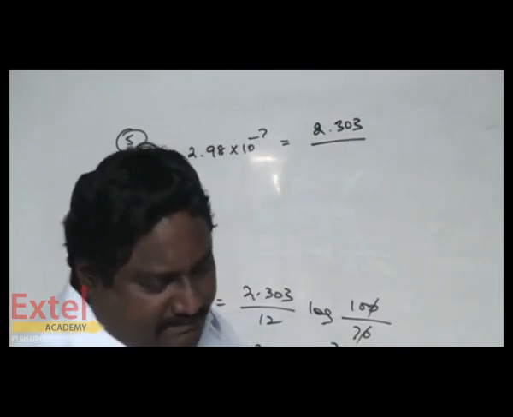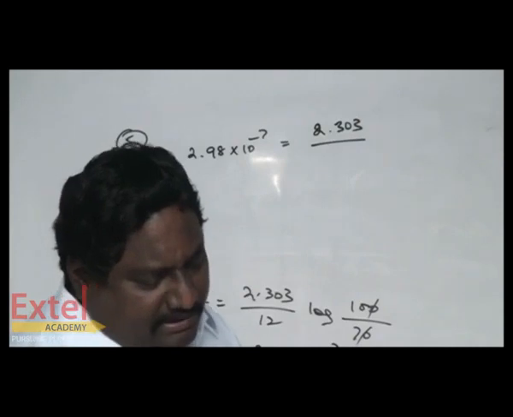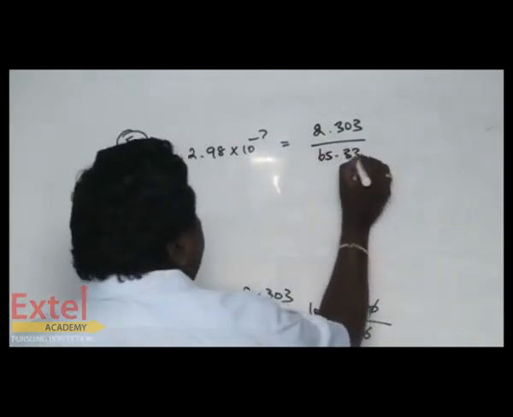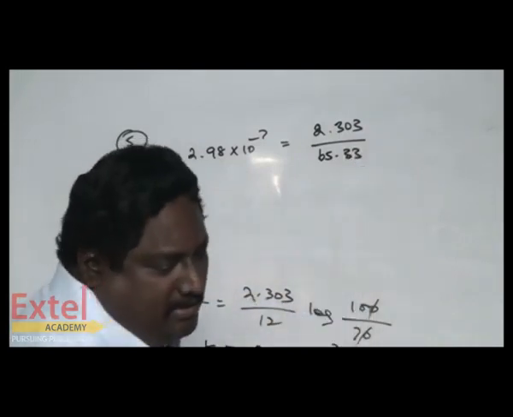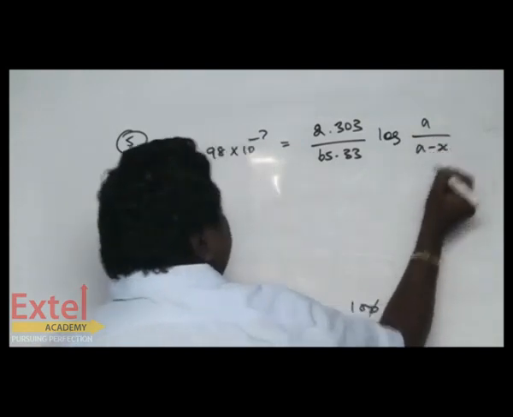The new value is 65.33, and they have given 65.33, log of A by A minus X.